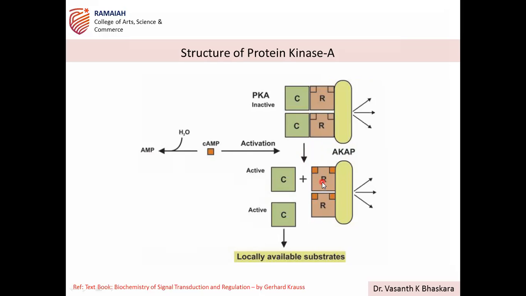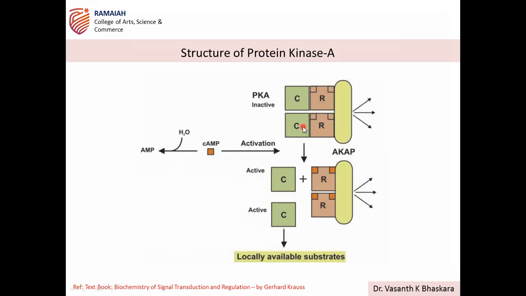So activation we discussed in the inactive form. The R subunit has another site, which is not mentioned here, that is the inhibitory site. This inhibitory site will mask the active site present in the catalytic subunit. That's how the phosphorylation by the catalytic subunit is inhibited.